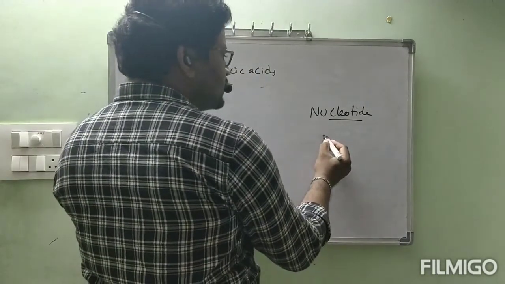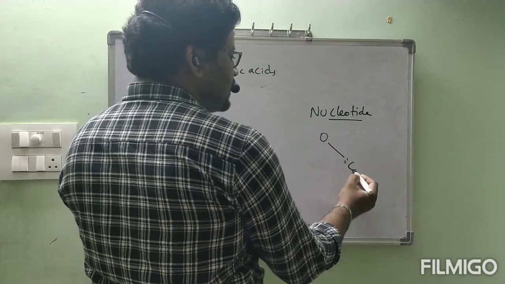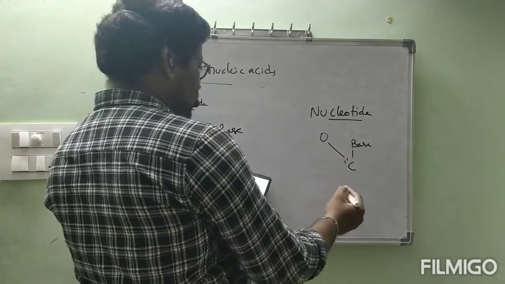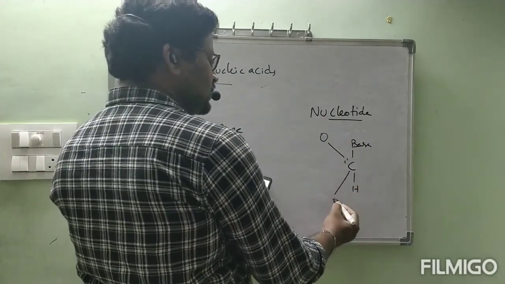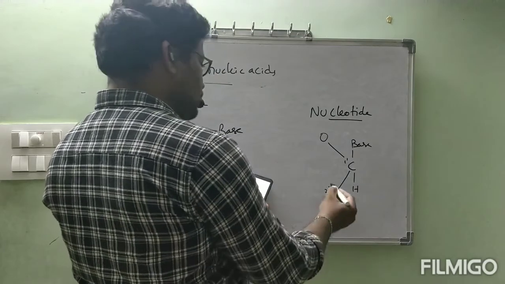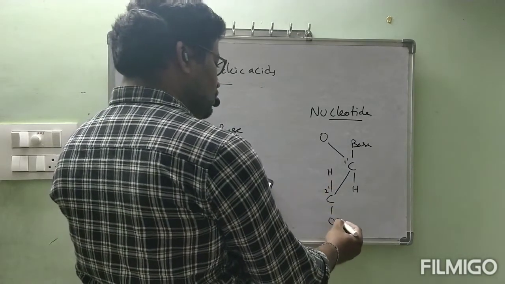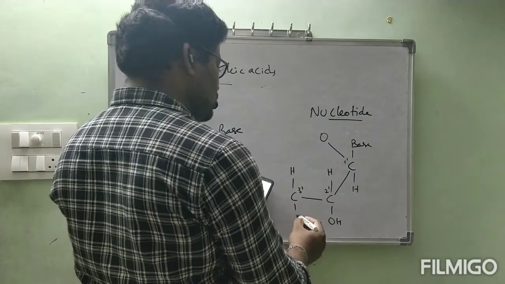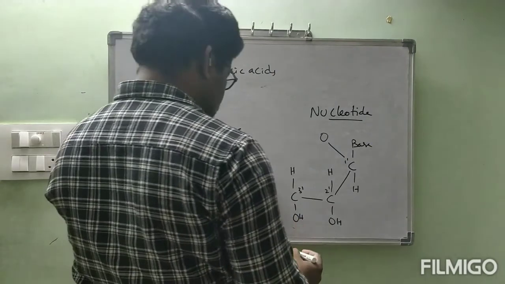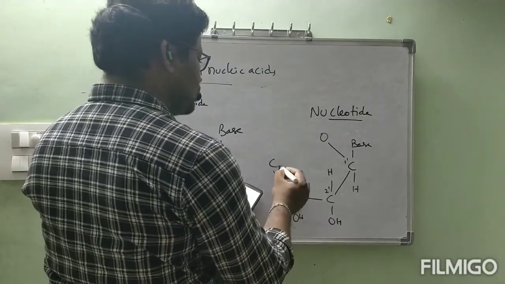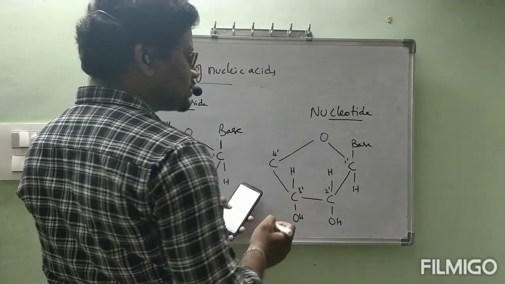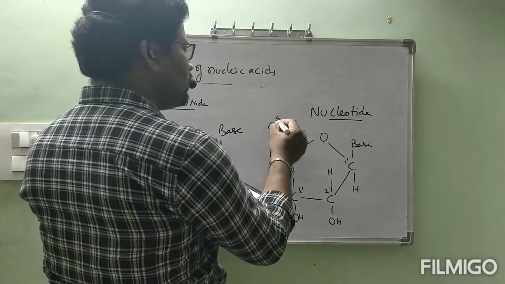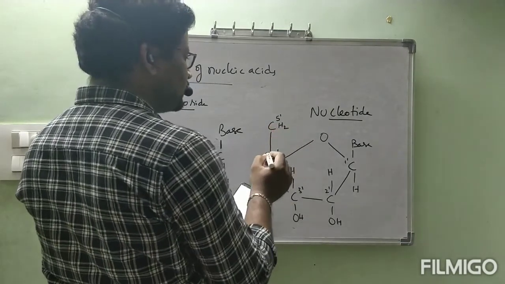The nucleotide contains O bonds with C1', which bonds with the base. Base is there. Okay. Bonds with H. Next, C2', H, OH, C3', H, OH. Next, C4' bonds to oxygen. This C4' contains C5', which contains CH2OH.